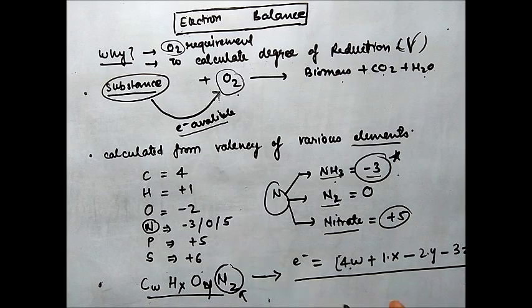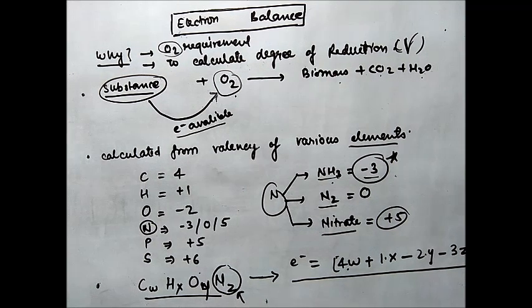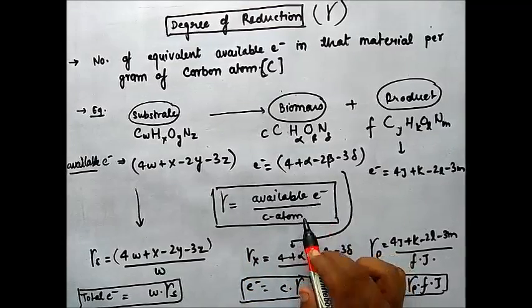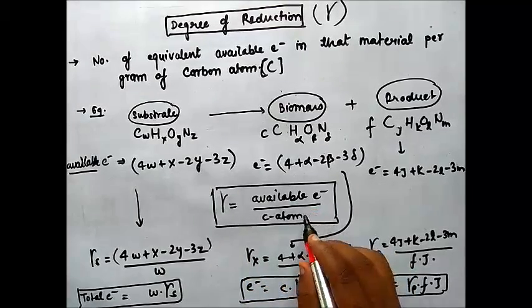You can calculate available electrons for products as well. So let's see what the degree of reduction is. Degree of reduction is related to the number of available electrons in the substrate. It is defined as the number of available electrons in the material per gram of carbon atom. You can see the formula of degree of reduction, that is available electrons divided by the number of carbon atoms.